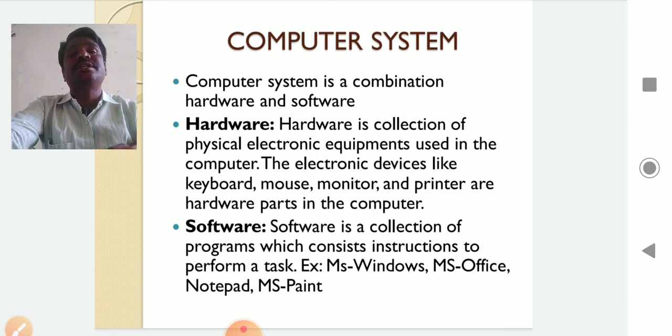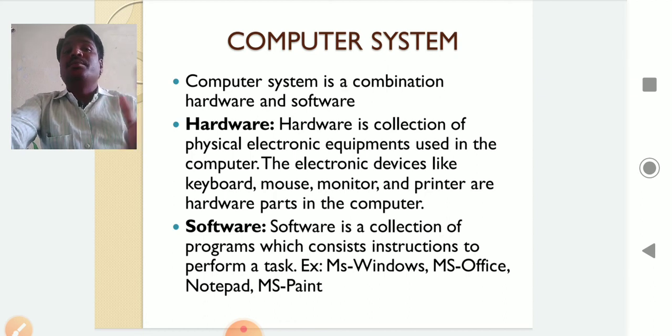So what have we discussed? We saw the computer definition. Computer is a word taken from the Latin word compute. Computer is an electronic machine that stores and processes data. Next, data is a collection of facts about an object. This data can be organized properly, and that organized data is called information.